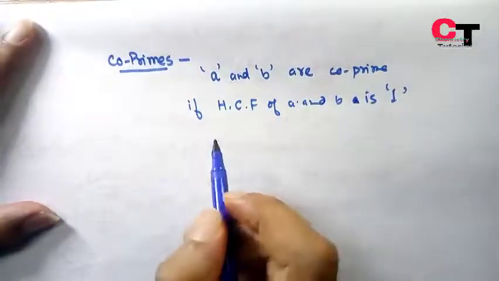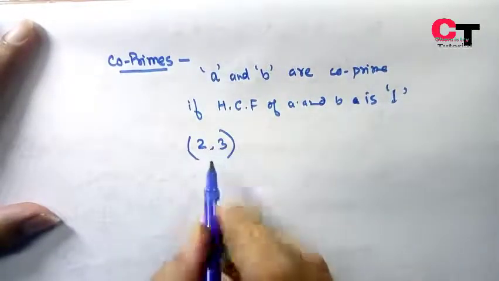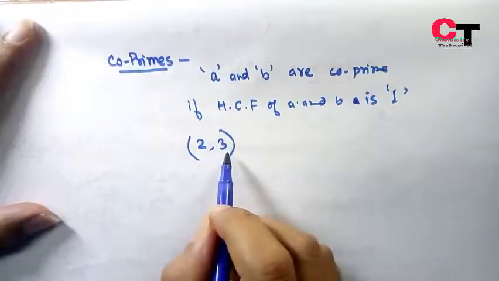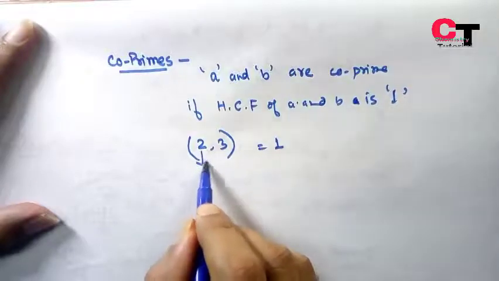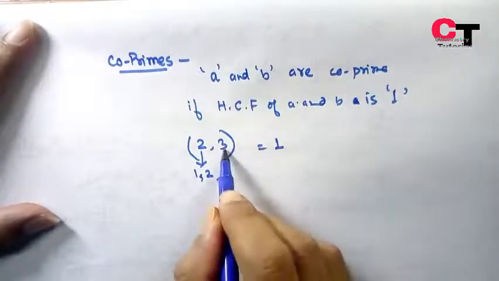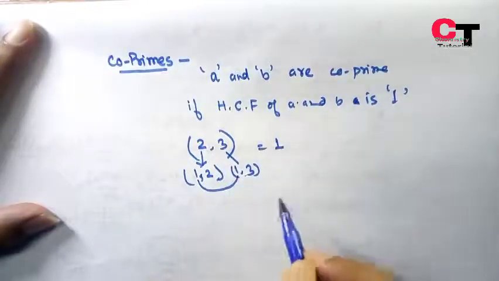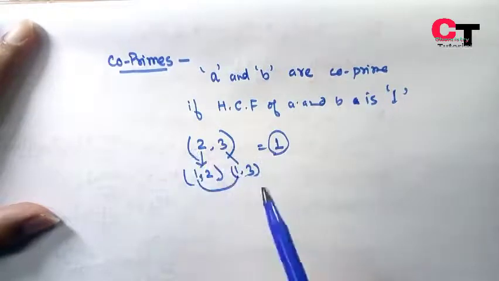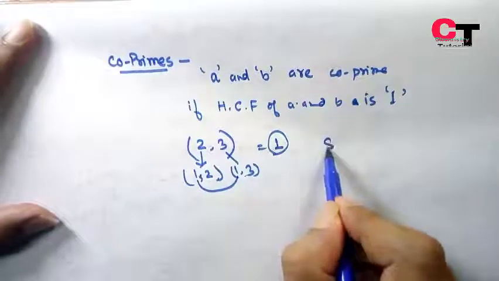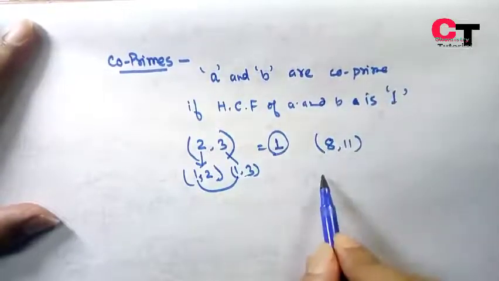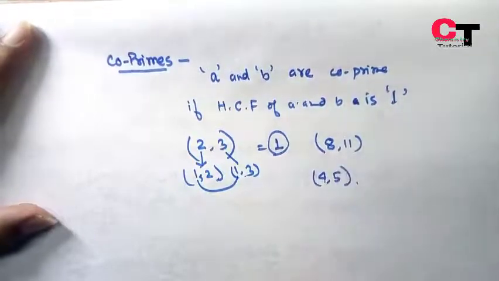Suppose you consider the set of numbers 2 and 3. If we calculate the HCF of these two numbers, it will be only 1, because the factors of 2 are 1 and 2, whereas the factors of 3 are 1 and 3. So the common factor will be only 1. So 2 and 3 are co-prime to each other. Similarly, 8 and 11 are also co-primes, and 4 and 5 are also co-primes.